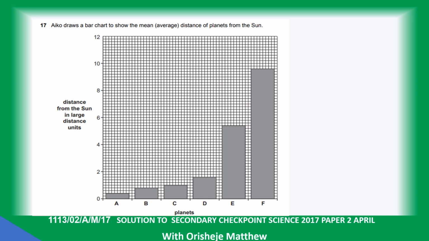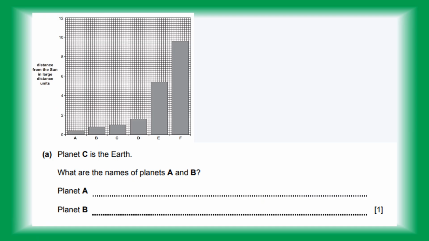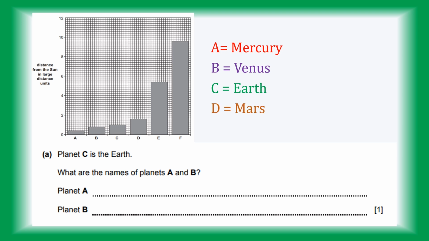Draw a bar chart to show the mean distance of planets from the sun. So you have the distance of planet from the sun against the planet. A is Earth. What is the name of planet A and B? A is Mercury, B is Venus, D is Mars, E is Jupiter, F is Saturn.